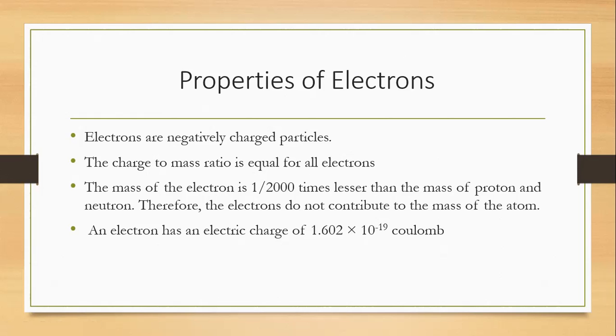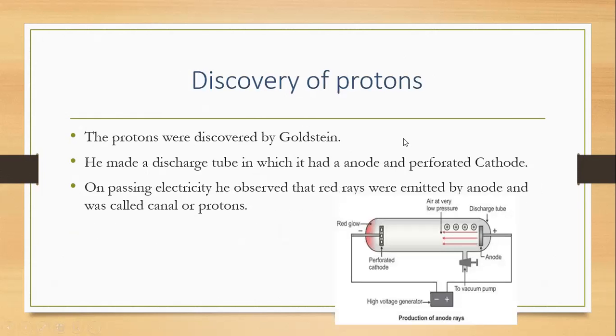And we know hydrogen is the lightest gas. So if it is 1 by 2000 times hydrogen only, then we can understand the mass of the electron is completely negligible. The next property is that the electron has an electric charge of 1.602 into 10 to the power minus 19 coulomb. So next, let's go to the next topic, discovery of protons.